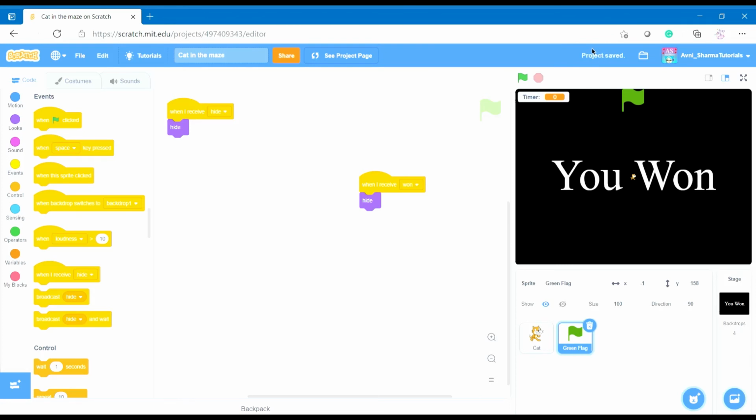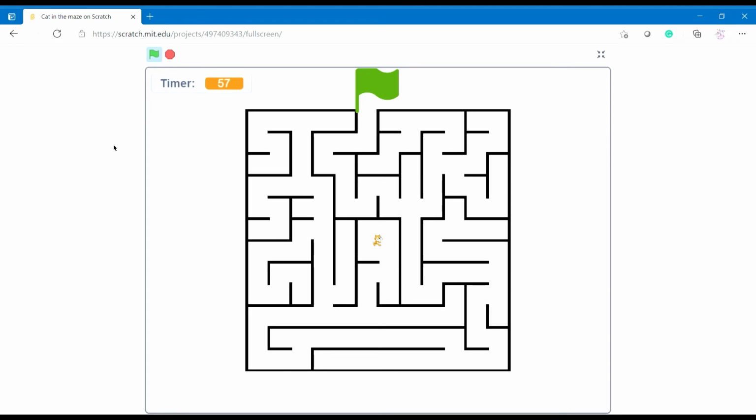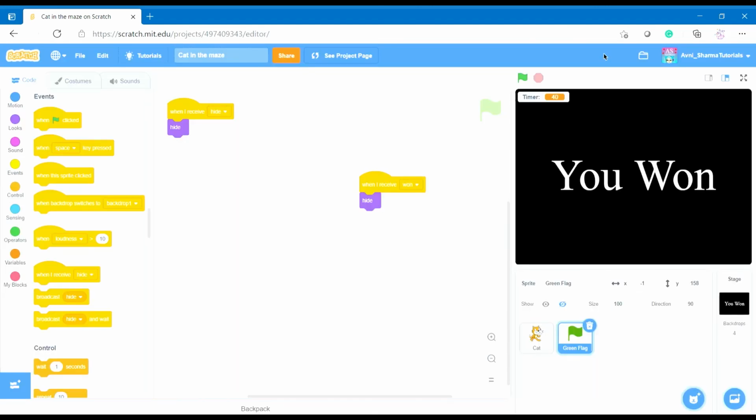Also complete. You need to save the project. Now just see. Look, timer. There's a timer. Let's do it. Look, isn't it good? Isn't it amazing? Okay, but you see the cat doesn't look like he's walking, so we will change that.